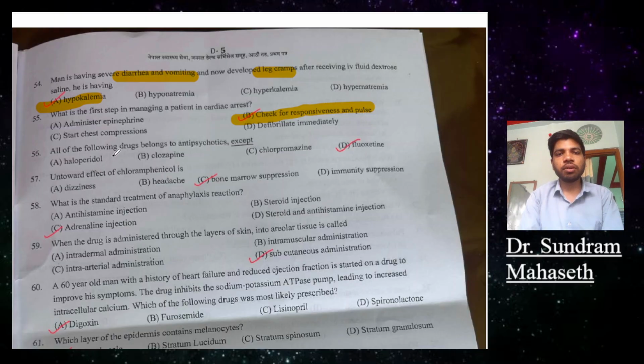Question 56. All the following drugs belong to the antipsychotic except: A, haloperidol, B, colchicine, C, chlorpromazine, D, fluoxetine. Answer is D, fluoxetine is an antidepressant.